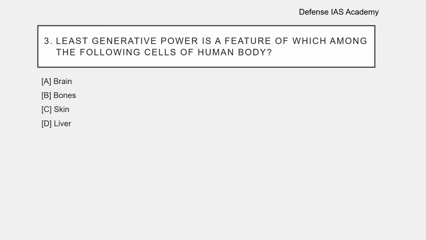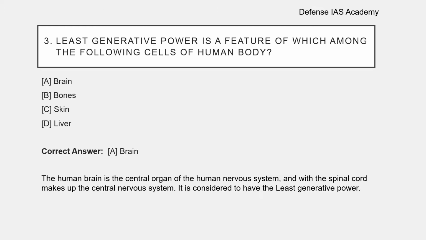Question number 3. Least regenerative power is a feature of which among the following cells of the human body? Options are Option A brain, Option B bones, Option C skin, Option D liver. The correct answer is Option A brain. The human brain is the central organ of the human nervous system and, with the spinal cord, makes up the central nervous system. It is considered to have the least regenerative power.